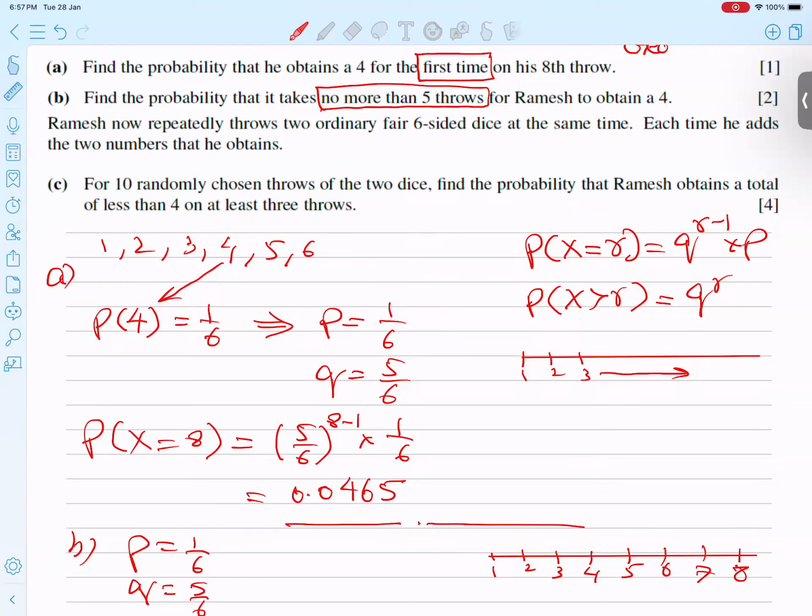Because he said no more than 5 throws, it means 5 and less than 5. So these probabilities, these numbers I need, and the onward numbers I don't need.